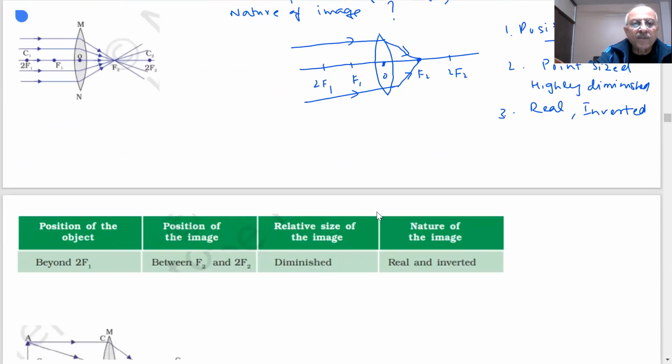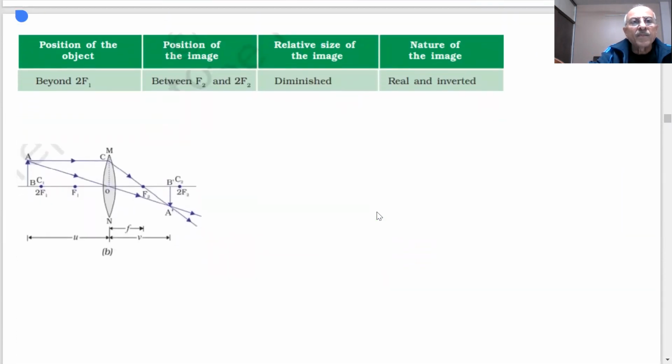Next, let us see what happens. Now we are saying when object is placed beyond 2F or beyond center of curvature of a convex lens, then what will be the question?